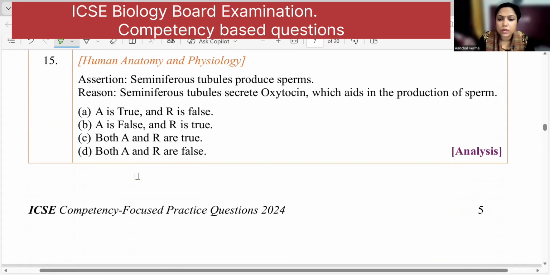Next one. Seminiferous tubules produce sperm. That is true. Seminiferous tubules secrete oxytocin, which aids in the production of sperm. This is wrong. Testosterone. Right, so the A is true and R is false. Next one.